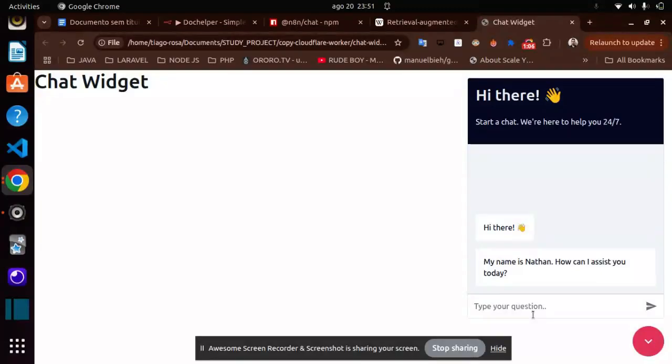Questions about the plans, I'm talking about the price to use a specific service, the features available, to answer common questions. Like I said about documentation, you can ask here instead of reading all the documentation to find the specific stuff you want. You can ask here, for example, list for me all the features Firecrawl has.